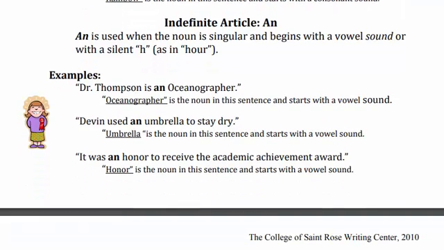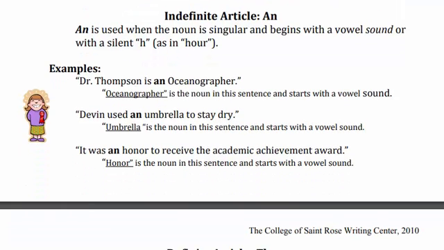So what comes next? Our next article is the article an. So an is used when the noun is singular, the same as the article a, and begins with a vowel sound. This is the key point which differentiates it from the article a.